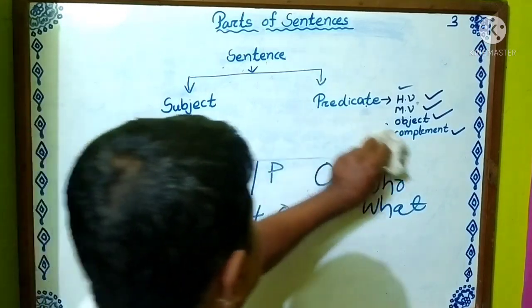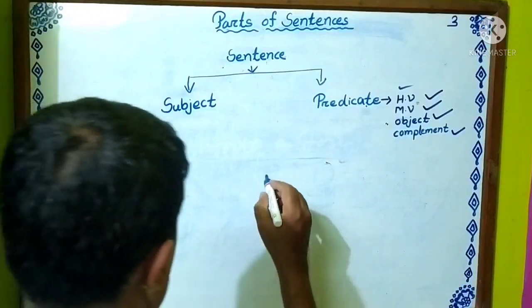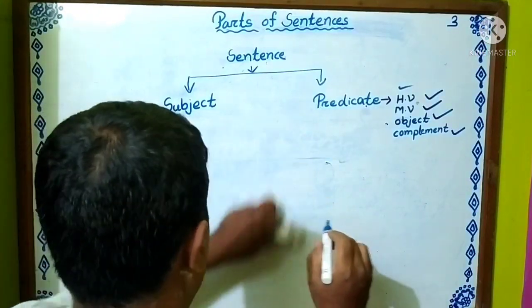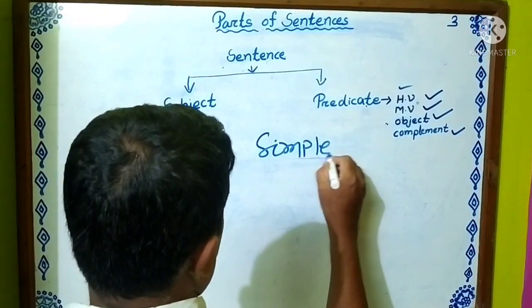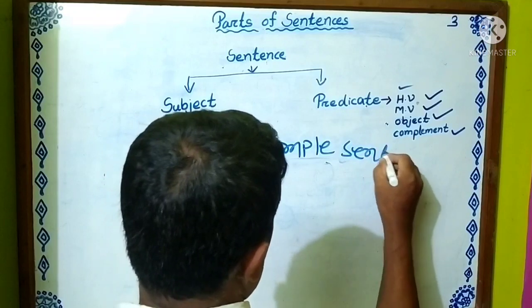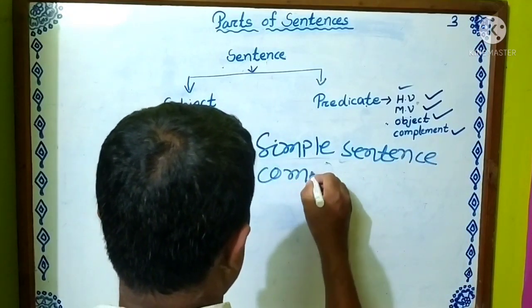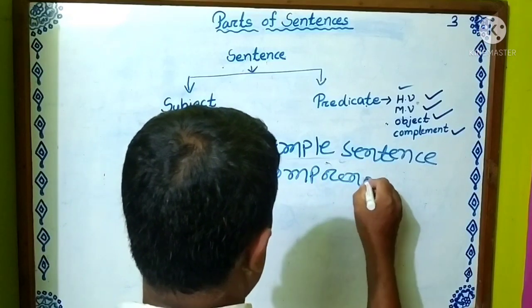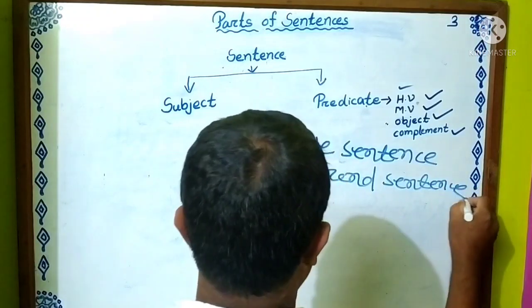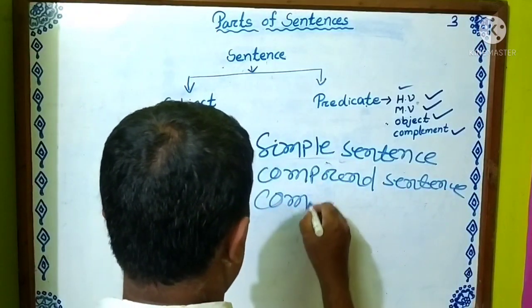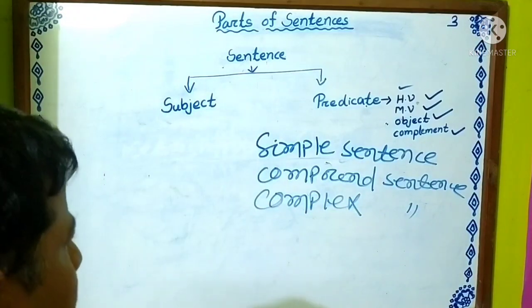We know there are three kinds of sentence: simple sentence, compound sentence, and complex sentence.